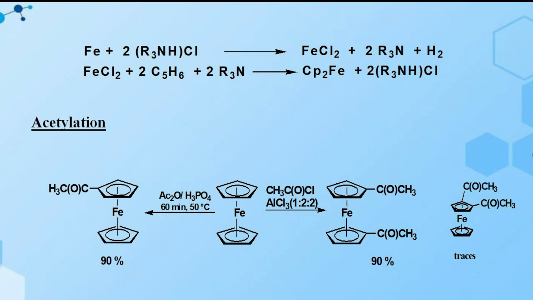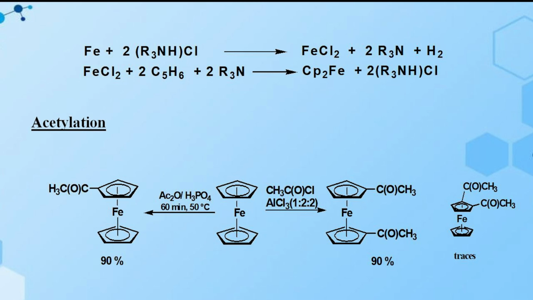For example, ferrocene on treatment with acetic anhydride and phosphoric acid, heated at about 50 degrees centigrade for about 60 minutes, gives the monoacetyl derivative. The yield is about 90%.